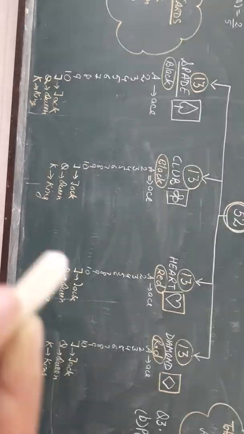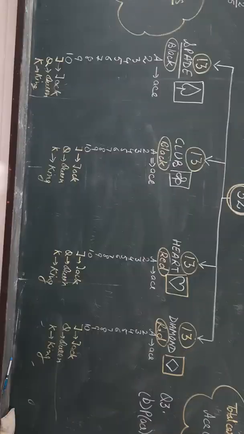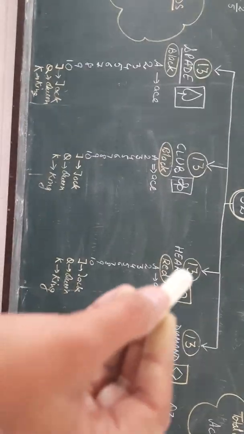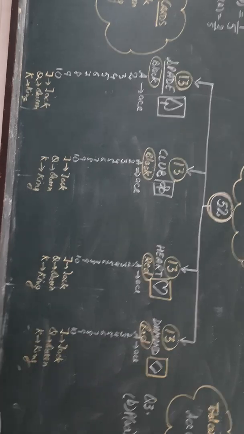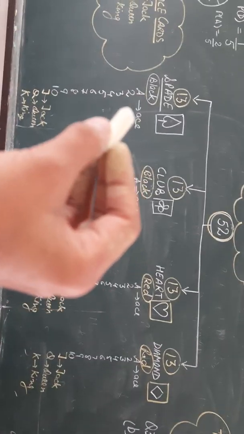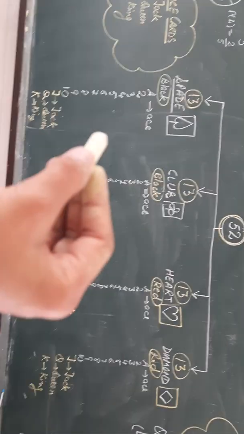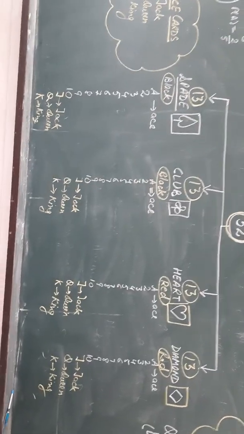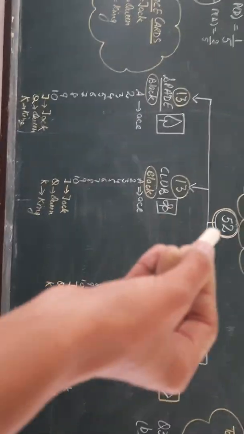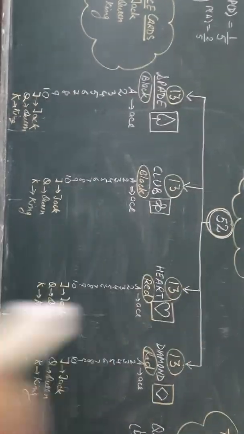Now if they ask you the probability of getting a red card, तो red कितने हैं? 13 plus 13, 26. तो आप न्यूमरेटर में 26 divided by total 52. Same for the probability of a black card, 26 divided by total 52. So this is the way.